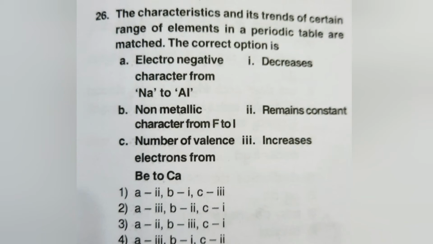The number of valence electrons from beryllium to calcium remains constant, as they belong to the second group, and for the second group the valency is 2, it is constant. So the fourth option is the right answer.